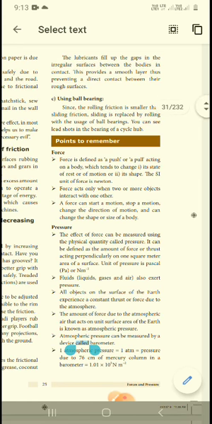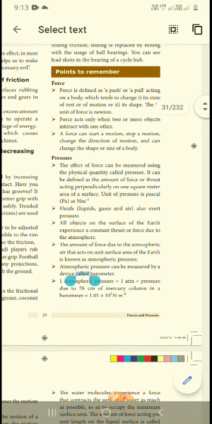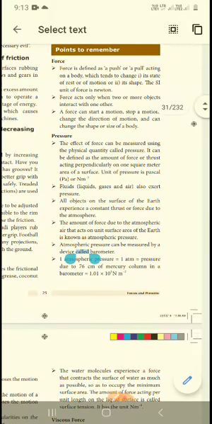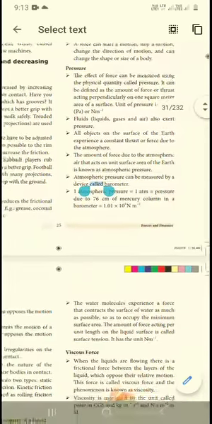Next, pressure. The effect of force can be measured using a physical quantity called pressure. It acts perpendicular to the surface, and is defined as force per square meter of surface area. The unit of pressure is Pascal or N/m². Fluid or liquid pressure, and atmospheric pressure: all objects on the surface of the earth experience constant force due to the atmosphere. Atmospheric pressure can be measured by a device called a barometer. Note this down, they will ask this one word. So these are the points to remember.